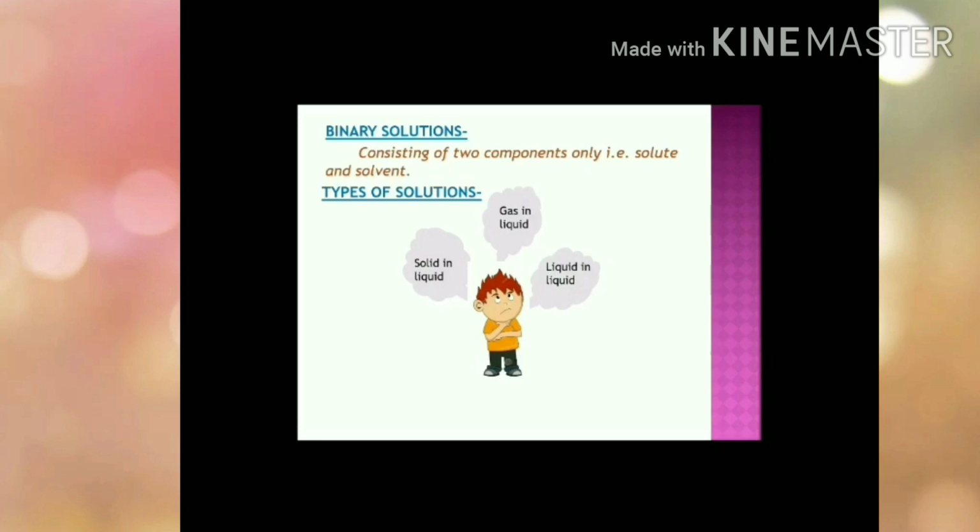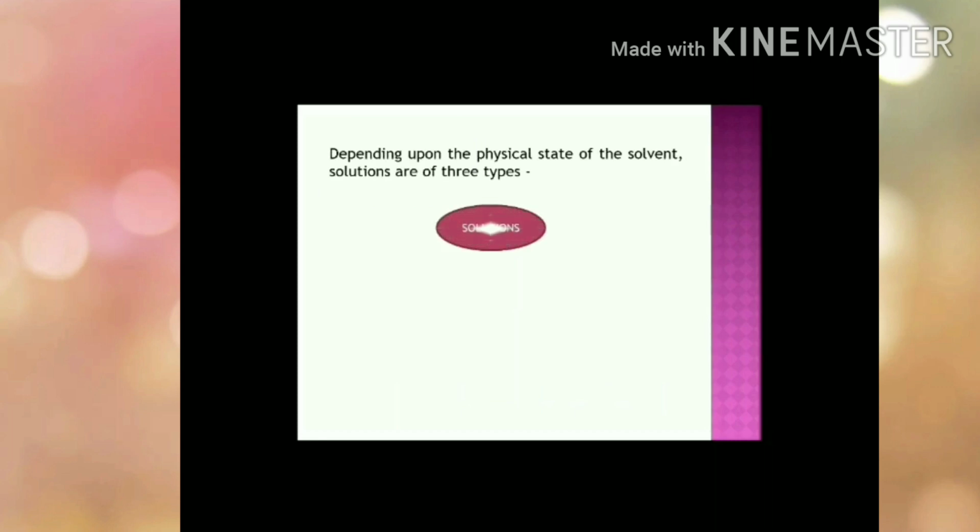Solutions can be of different physical states. Solutions can also be in gaseous form, and solutions can be in solid form also. So can you tell me on what factor the physical state of solution is going to depend? Think about it. So the answer is, the physical state of the solution is going to depend upon the physical state of the solvent, that is the component which is present in the largest quantity.